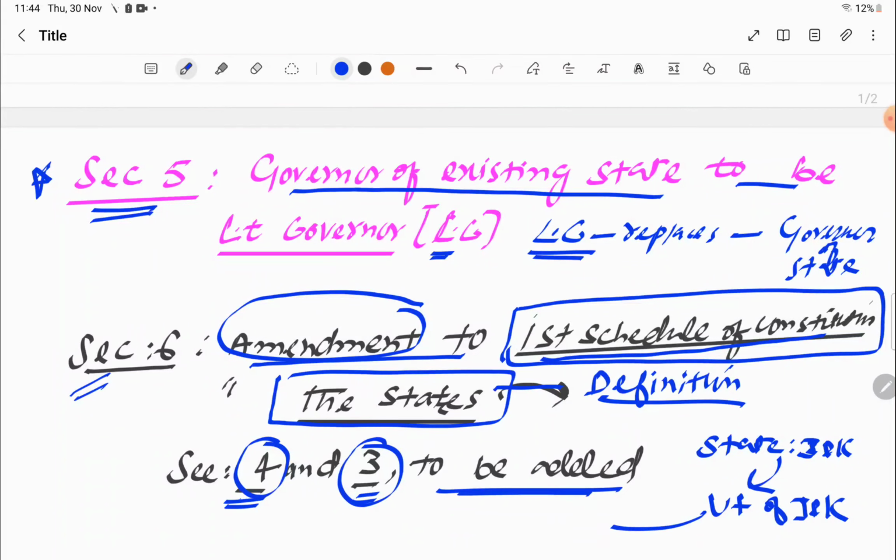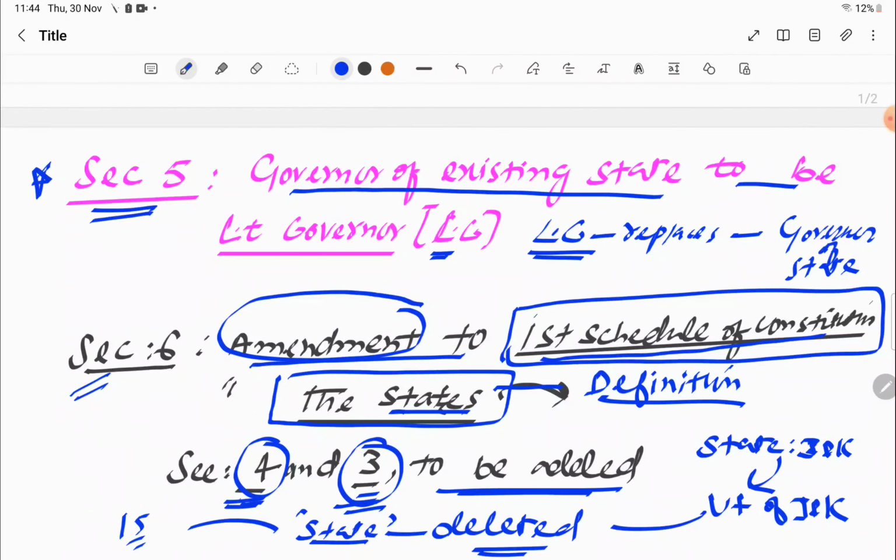So there is a change in the first schedule of the constitution: the word state will be replaced by UT, and section 4 and section 3 will be added, and the entry related to the state of Jammu and Kashmir will be deleted. I think this is entry 15, but you don't have to remember the entry number, just remember these things.